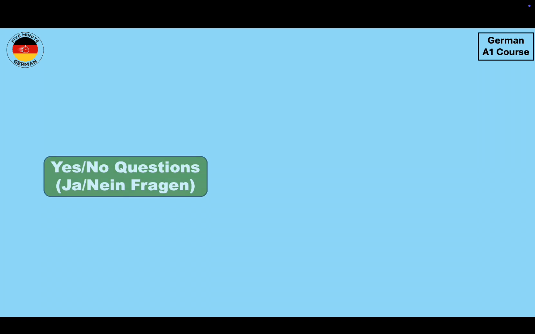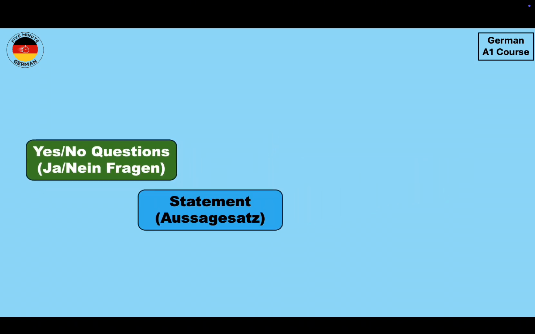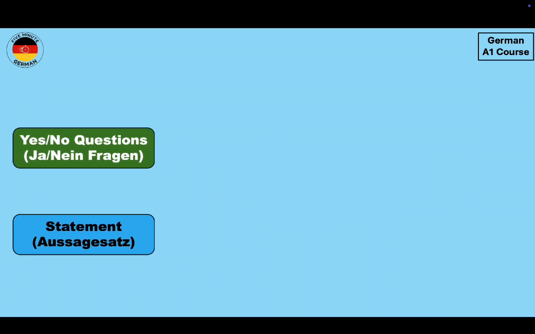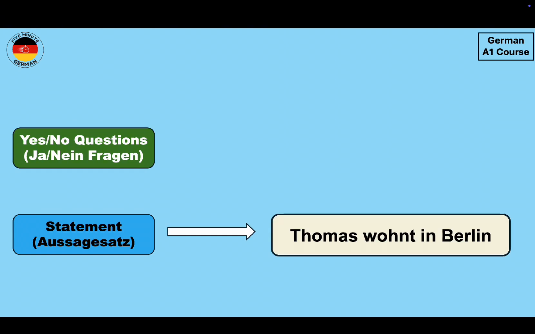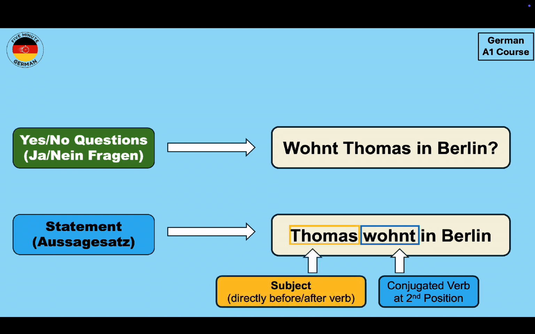Now we have taken a look at these Ja, Nein Fragen or yes-no questions. Now let's take a look at the relationship between these yes-no questions and the statement or an Aussagesatz and see what are the differences between these two. So first of all, let's take a statement. A statement will be Thomas wohnt in Berlin. The Ja, Nein Frage for this will be Wohnt Thomas in Berlin? Now we see that in the statement, wohnt, which is the conjugated verb, comes at the second position, and the subject, which is Thomas, comes either directly before or after the verb. So in this case, it comes before the verb.